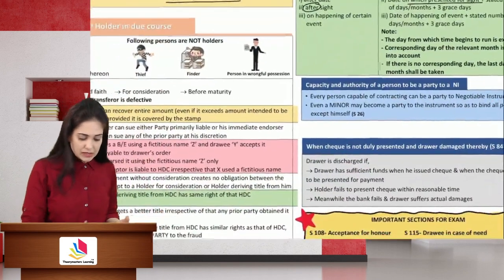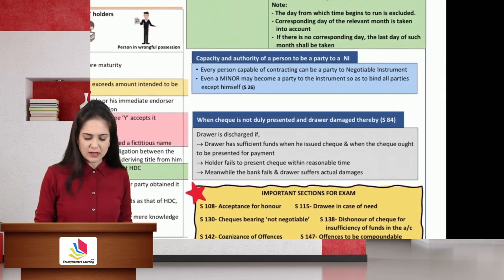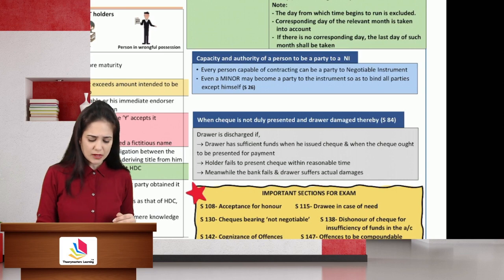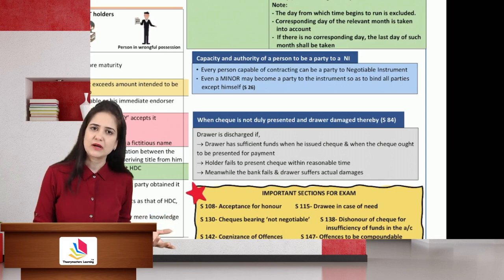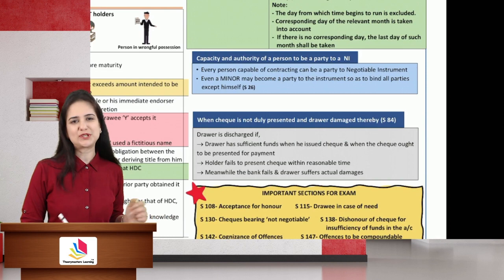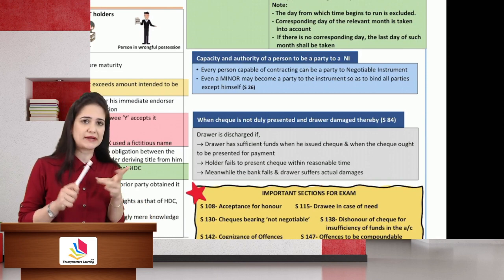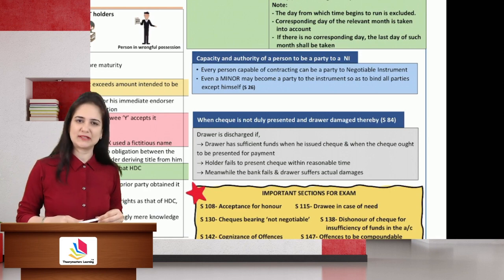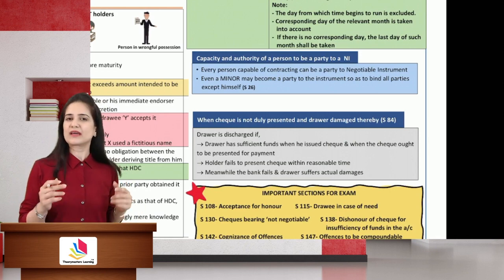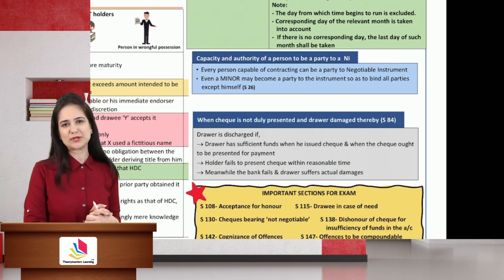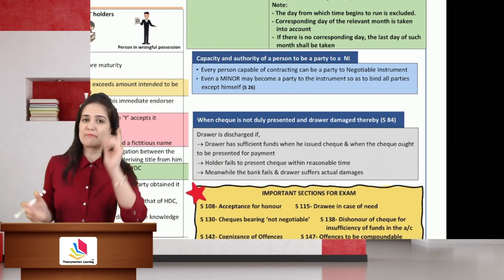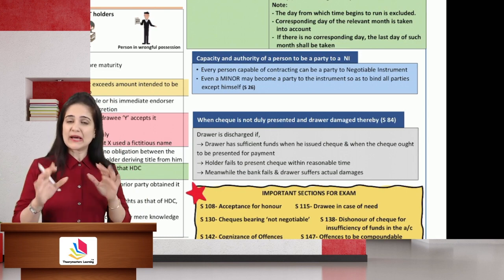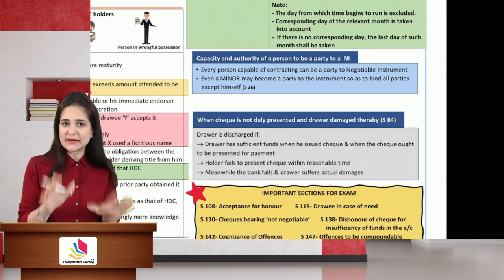Okay. Then we have who is capable to be a party to the negotiable instrument. Every person capable of contracting can be a party to the negotiable instrument. So a major person, of sound mind, a person who's not disqualified can be a party to the negotiable instrument. But the main question arises, can a minor be a party to the negotiable instrument? Act allows, yes, because a minor can enter into contracts which are for his benefit. So a minor can be a party to the negotiable instrument.